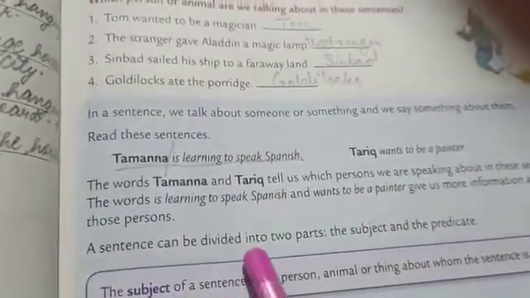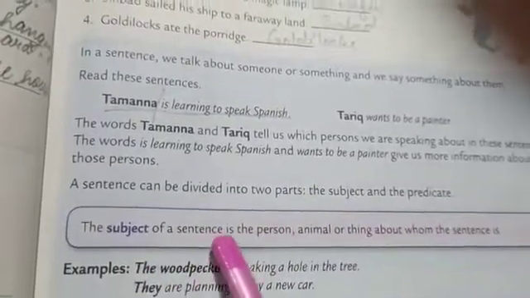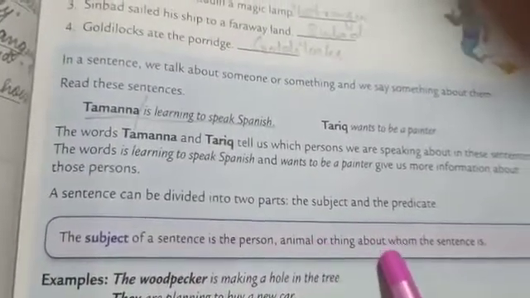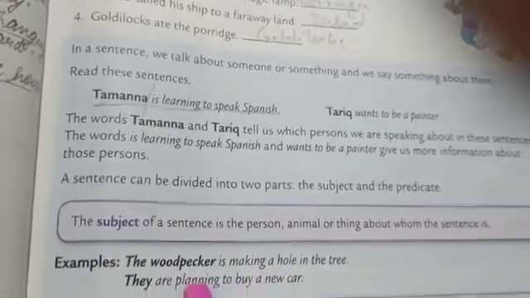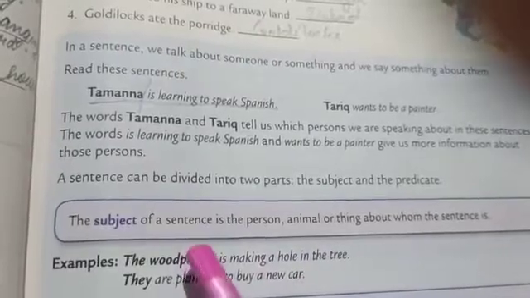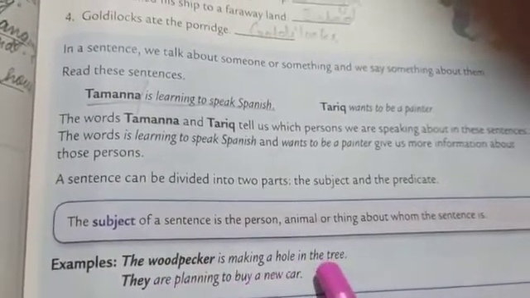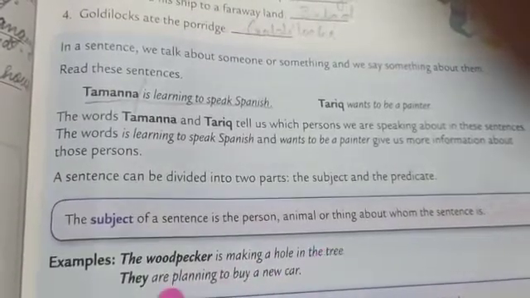A sentence can be divided into two parts, as I have already taught you. The subject of a sentence is the person, animal, or thing about whom the sentence is. Example: the woodpecker is making a hole in the tree. About whom are we talking? We are talking about the woodpecker. They are planning to buy a new car. Who is planning to buy a new car? They.